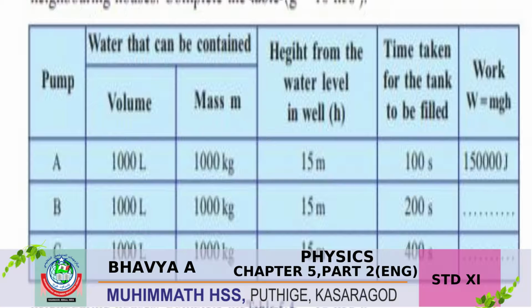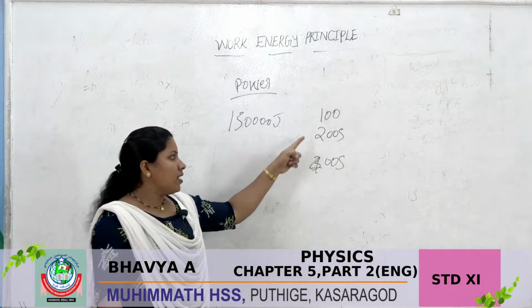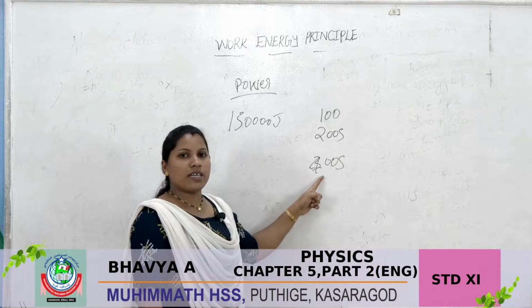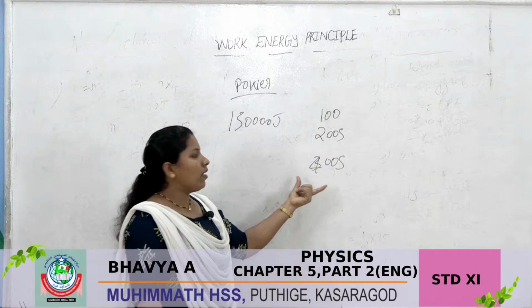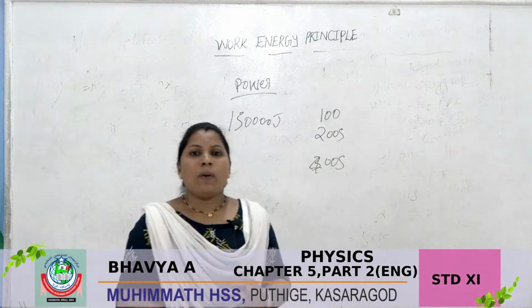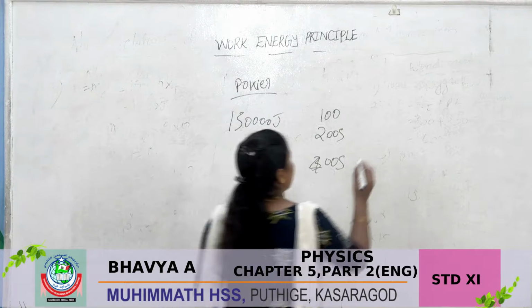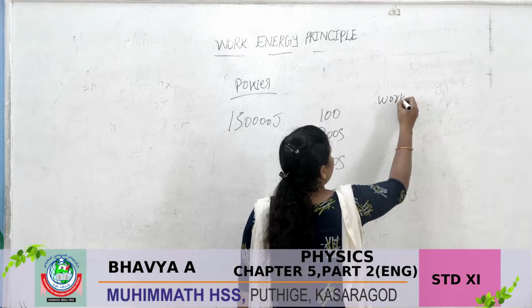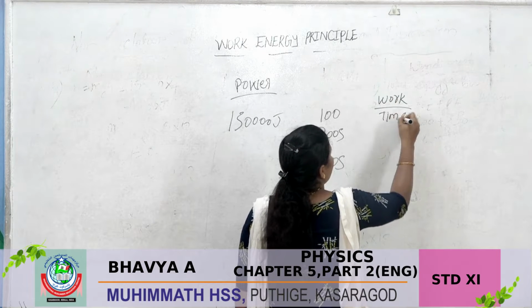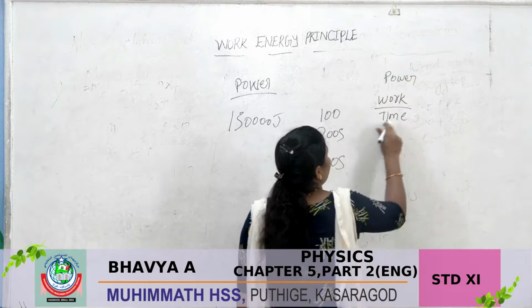The time is different in each case. In the first case the time is 100 seconds, in the second case 200 seconds, and in the third case 400 seconds. Then we calculate the power, the work done in unit time. How do you calculate it? You know that work divided by time is equal to power. Work divided by time is called power.